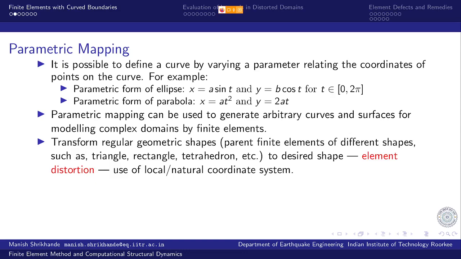So what happens here is, while I deal with the parent elements within the local geometry, the regular shape, while mapping onto the domain representation I have the additional flexibility of transforming these formulations of regular geometry onto a distorted geometry by using a predetermined mapping, a predetermined way of transformation.